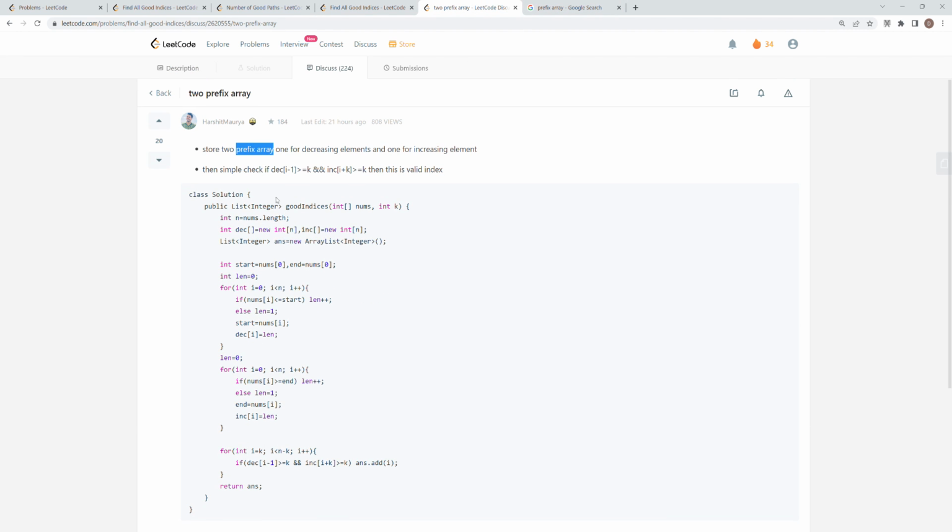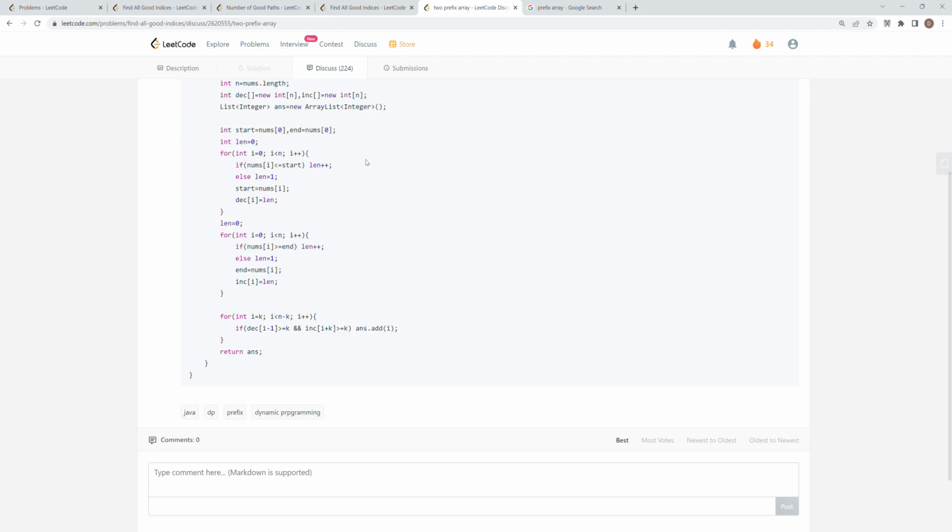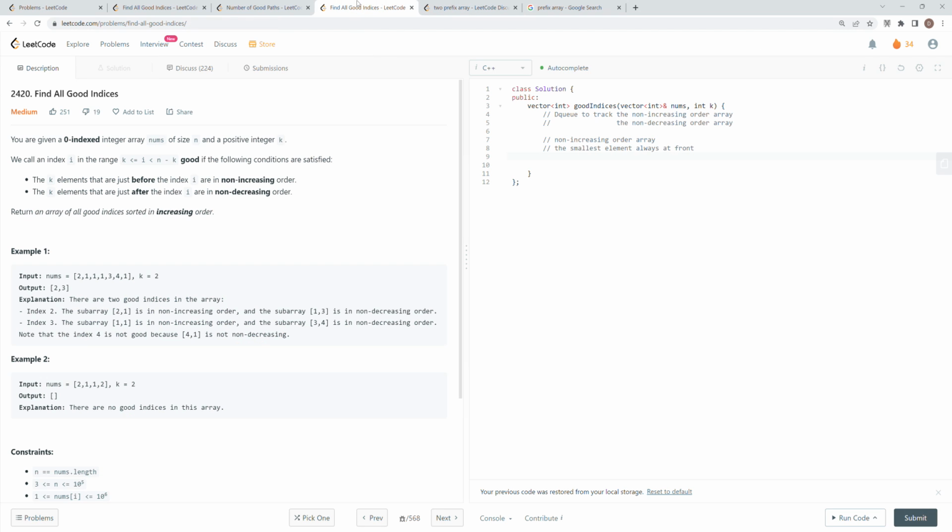Maybe I should have a closer look. So a prefix array for one decreasing and one for increasing, that's similar to my idea. Oh, interesting. I mean, this is so simple. My idea is not running that great, to be honest. It's terrible.